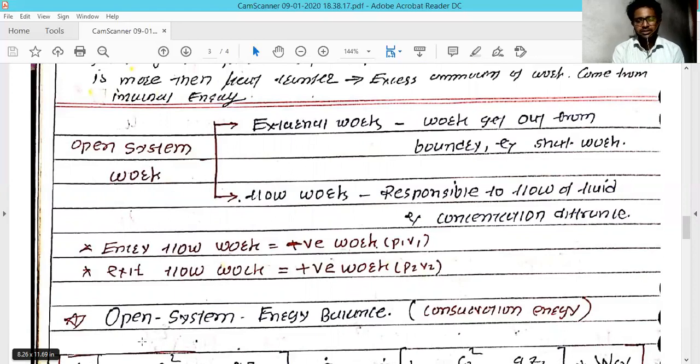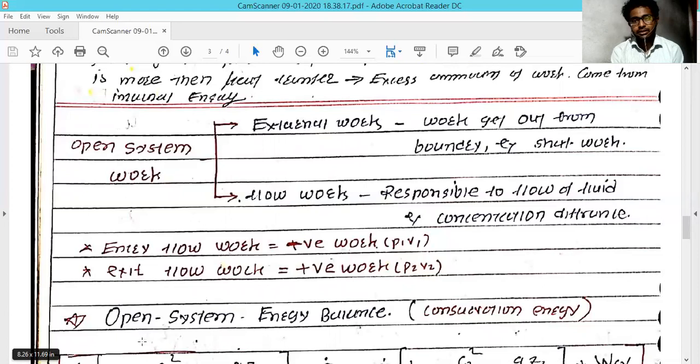Whatever energy you are supplying to the system, or taking out of the system, is external work. And the work that helps these gases flow in or out is called flow work.